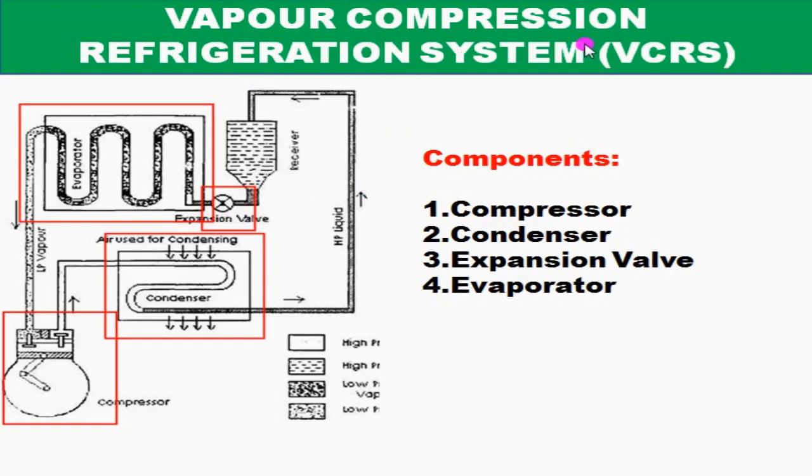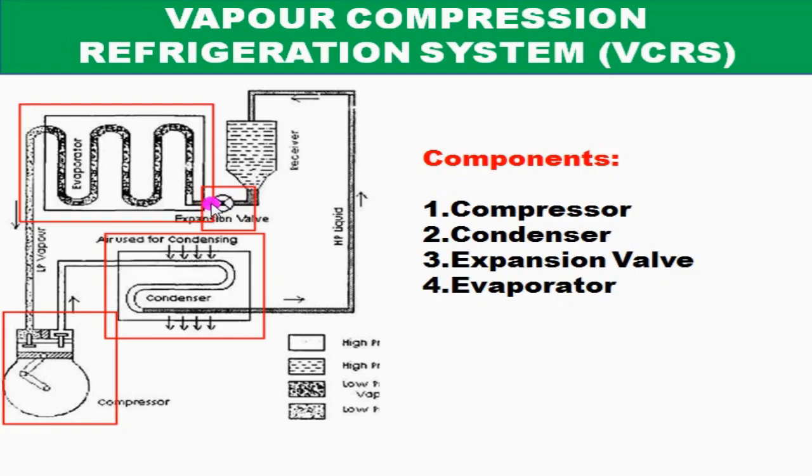In the case of the vapor compression system, this expansion device is a capillary tube. Small tonnage requirement systems are our household refrigerators and room air conditioners. Their tonnage requirements vary from 0.5 tons of refrigeration to 3 tons of refrigeration. So in refrigerators and air conditioners, this expansion valve is nothing but a capillary tube. That means the liquid refrigerant is allowed to expand with the help of a capillary tube.